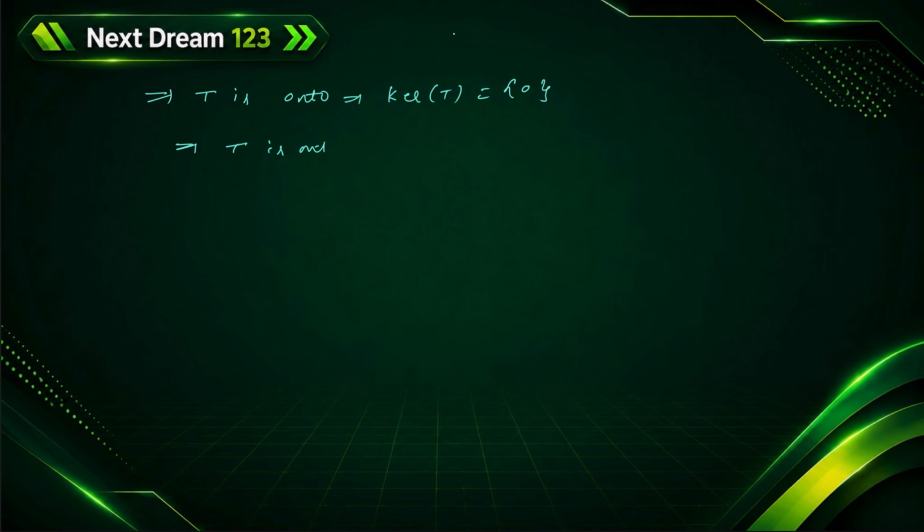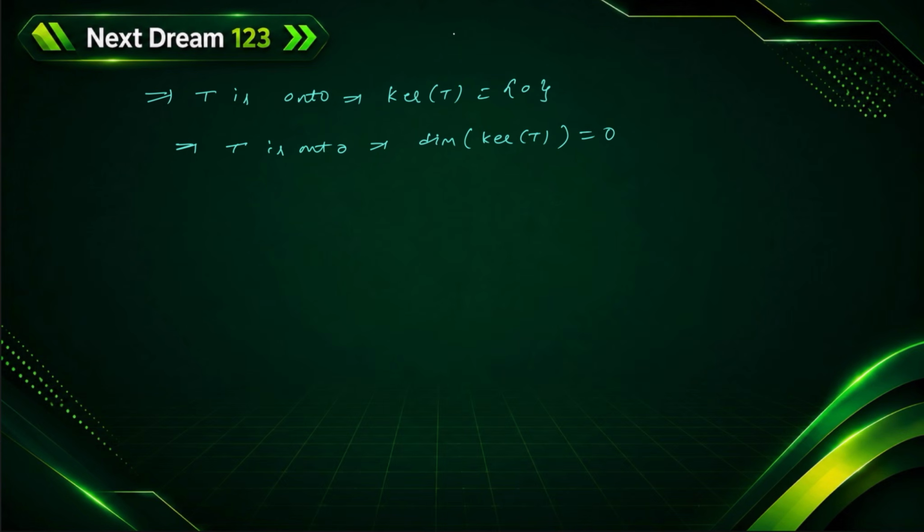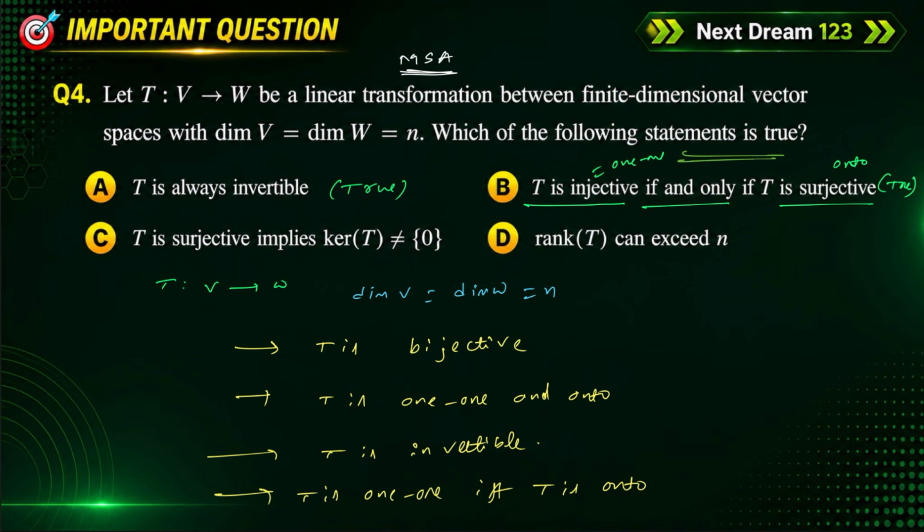If T is onto, then the kernel of T is equal to the set containing 0 element, then the dimension of kernel of T is equal to 0. Okay. See, by this result also we can prove it easily, by Sylvester law also. See, this is a direct result, you can use it. Okay, from this result, this is false. This is a false statement.